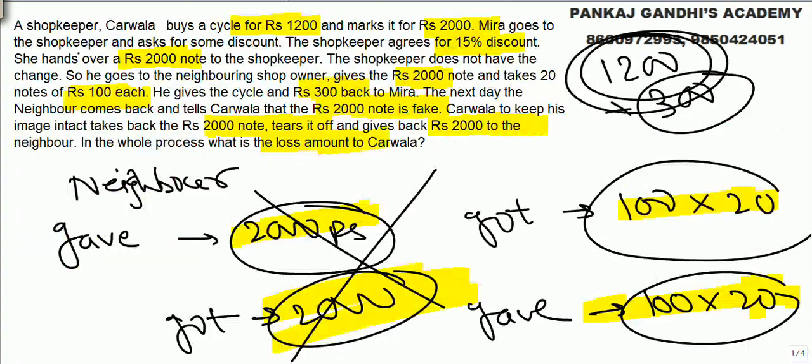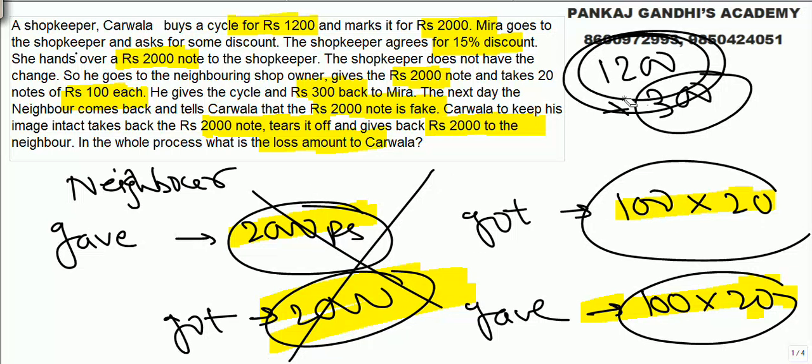Now let's quickly check it. The best way I thought is: with the neighbor, you give him 2000, he gives 20 notes of 100 back. Next day he comes back, he gives you this note, you give him the 20. What you got, you gave back. What you gave, you got back. You tear this note. So with the neighbor, there is no loss. To Meera, you have given a cycle costing 1200 rupees plus 300 rupees cash.